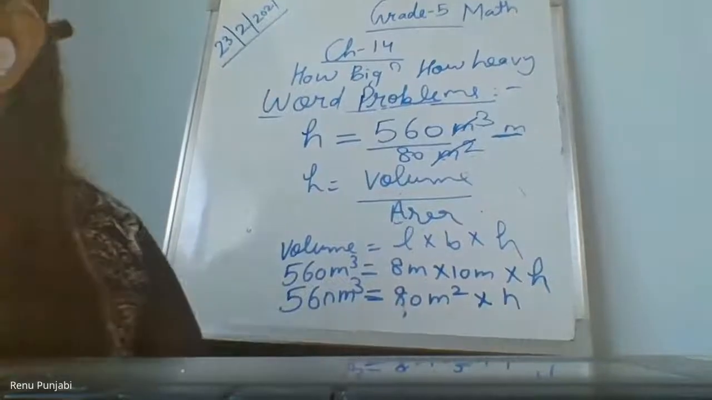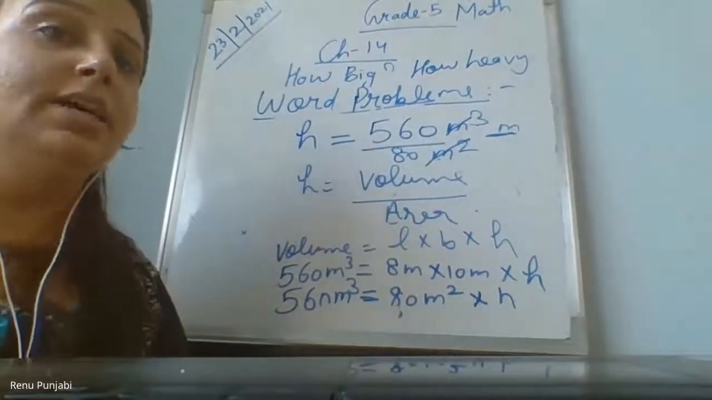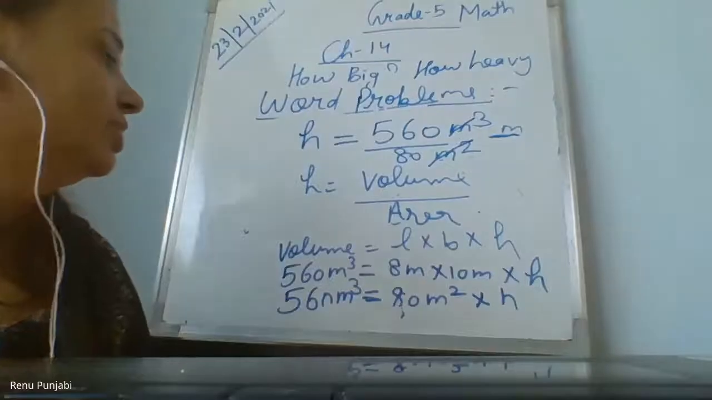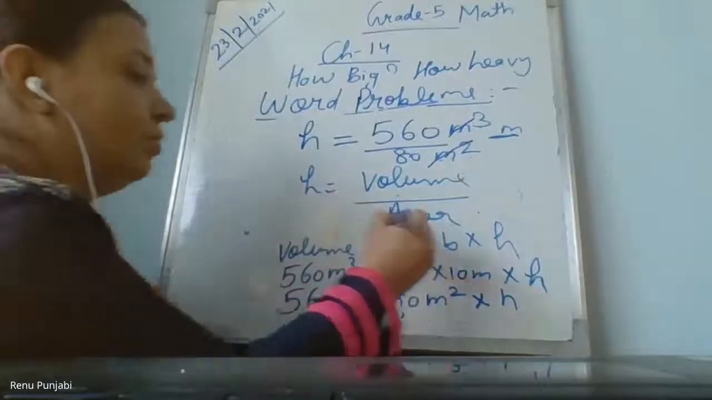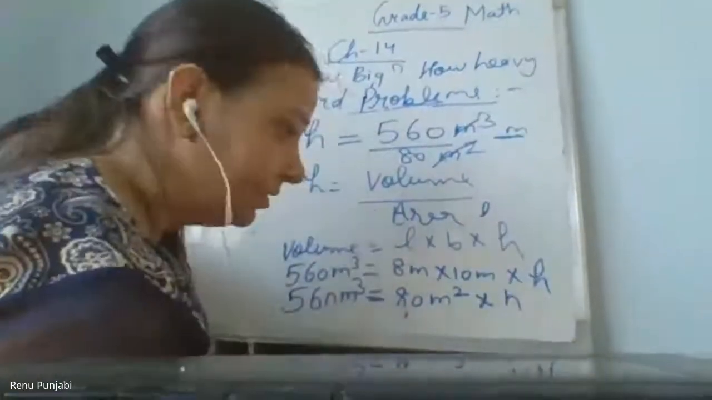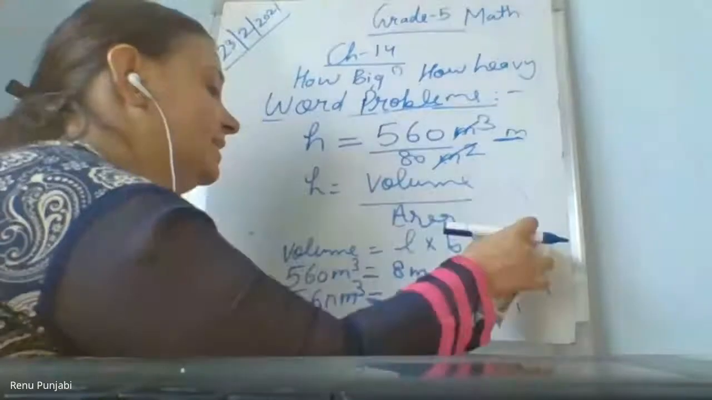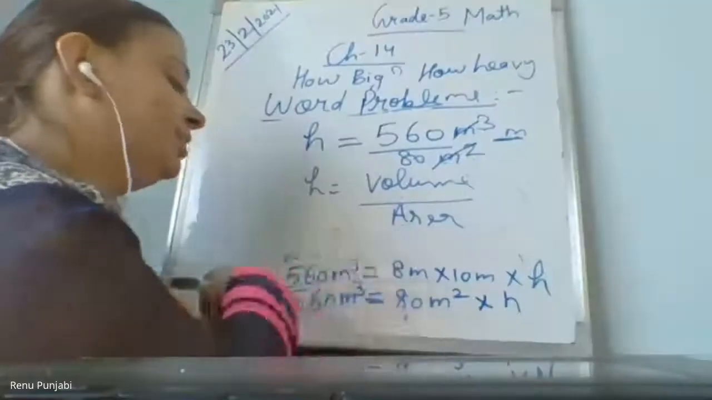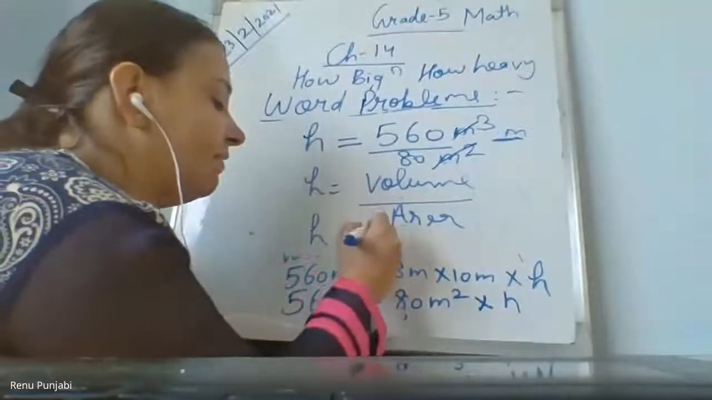Please do it and find the answer. What will be the answer? 560 divided by 80, so 7. So what will be the height in this case? Not 7 only. 7 meter.